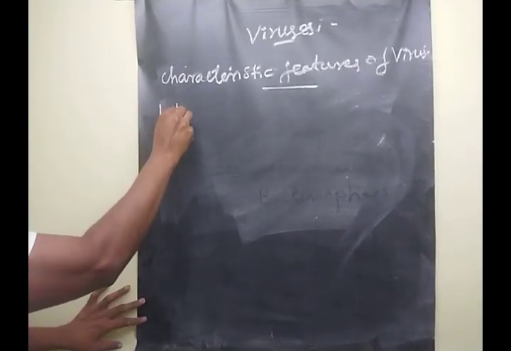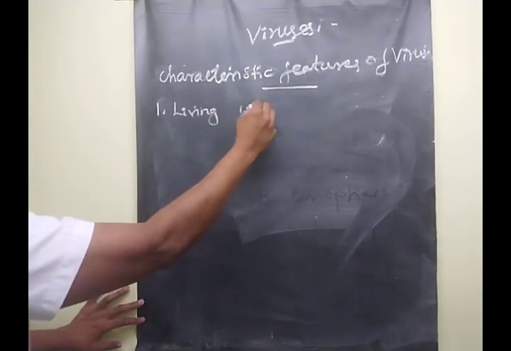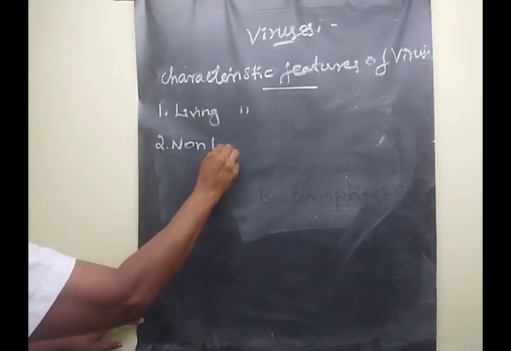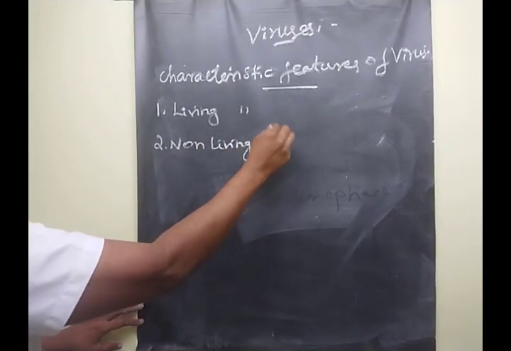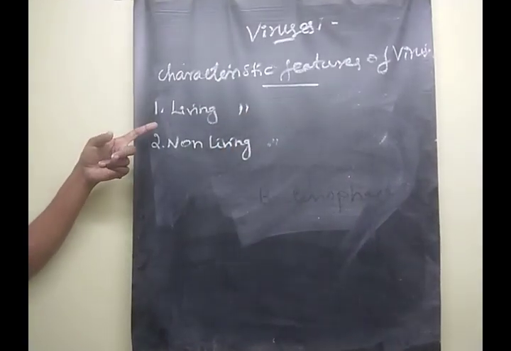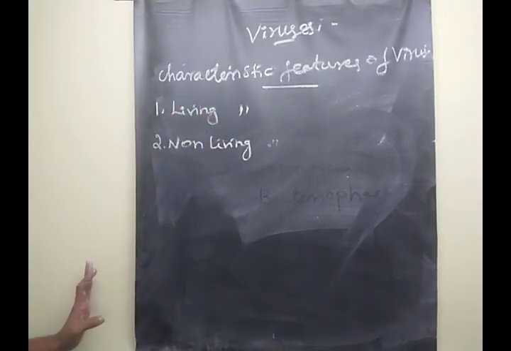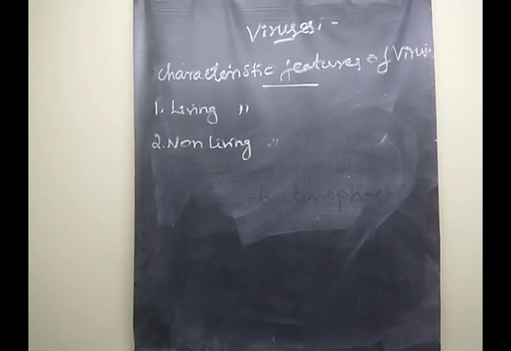First one is living characters, the living characteristic features of virus. And second one is non-living characters, the non-living characteristic features of viruses. Sometimes viruses express living characteristic features and sometimes they activate non-living characteristic features.